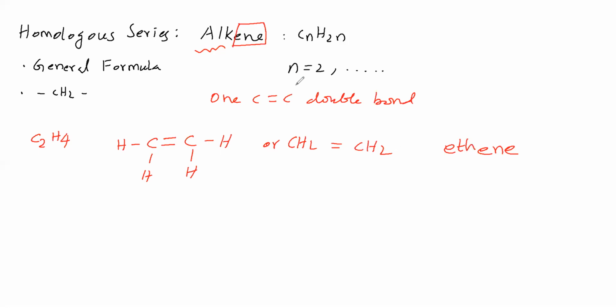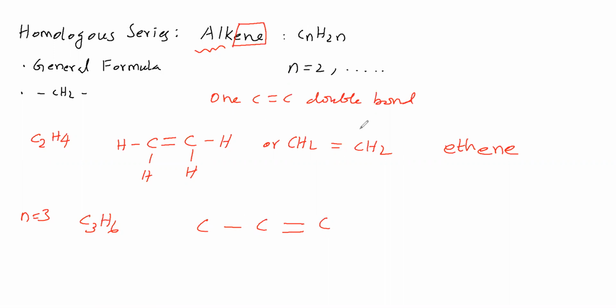Okay. Then we'll substitute n is equal to 3. If we substitute, we get C3H6. So here 3 carbon atoms are there. Those 3 carbon atoms we will write like this. C3H6 comes under this general formula. Therefore, between carbon atoms, you give one double bond. Between the remaining carbons, you give a single bond. Don't give double bonds everywhere. Only one double bond should be present.